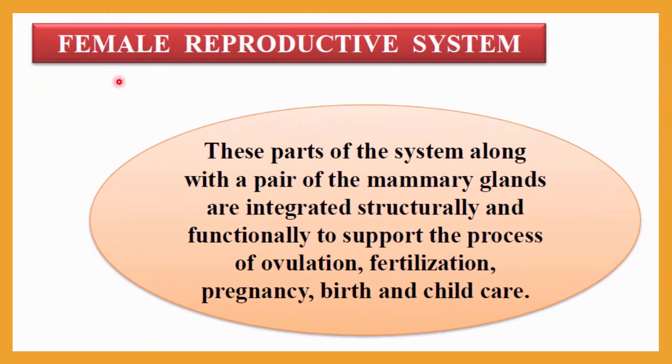So what is the role of the female reproductive system? These parts of the system, along with the pair of mammary glands, are integrated structurally and functionally to support the process of ovulation, that is egg release, and then fertilization, pregnancy, birth and childcare. These all processes are supported by the female reproductive system. So let me repeat: these parts of the reproductive system, along with a pair of mammary glands, that is the milk-secreting glands, are integrated structurally and functionally to support the process of ovulation, fertilization, pregnancy, birth and childcare.